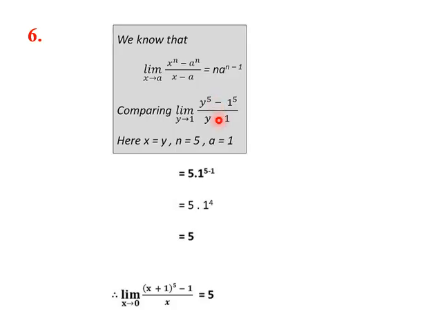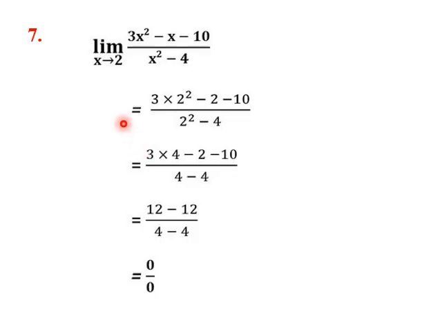So we see n is 5, a is 1. We put it into this. So we get 5 into 1 power 5 minus 1. So 5 into 1 power 4, which is 5. So the final answer is limit x tending towards 0, x plus 1 power 5 minus 1 by x is equal to 5. This is the final answer.